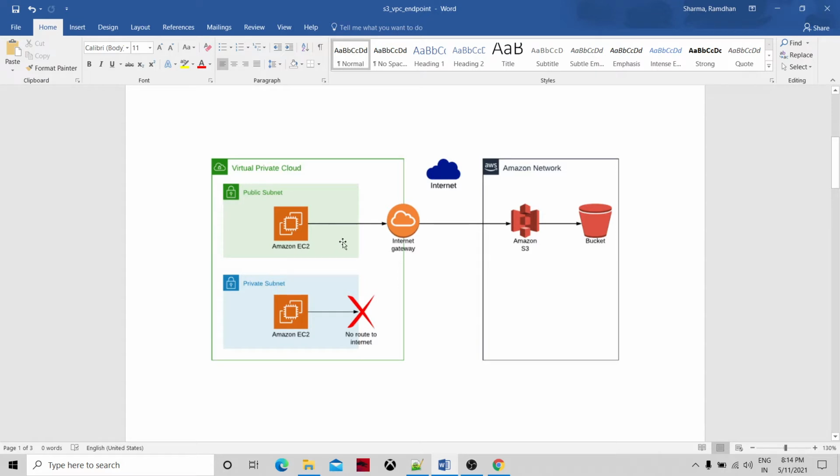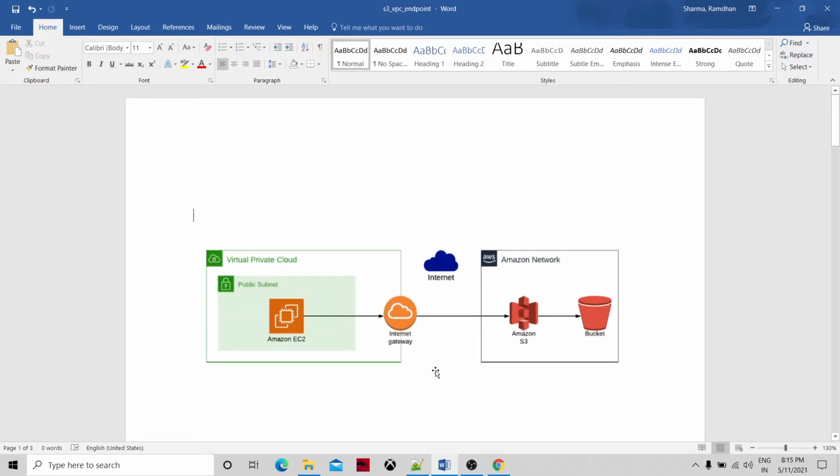The public subnet can access the internet, and it works both ways. The internet gateway is both ways. So if we allow our private subnet to access the internet, the hackers can access the information from the private subnet, because the internet gateway would be allowing the traffic in both ways. So this is the problem. To solve that, we have a few solutions, which we are going to see.